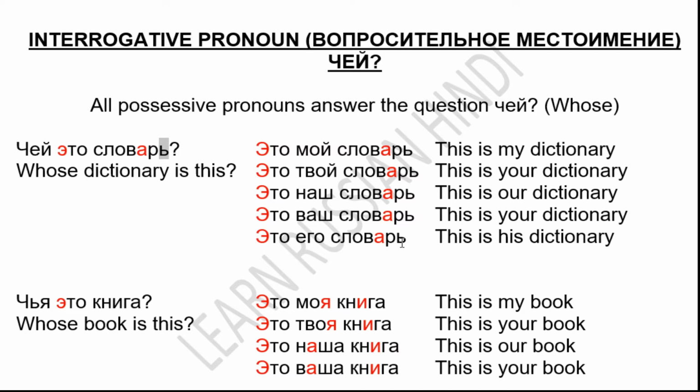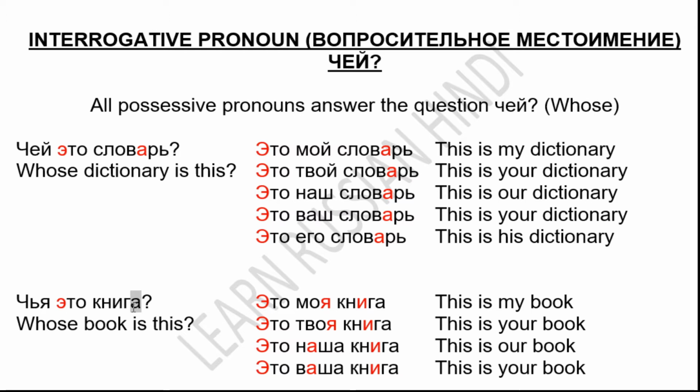ego slovar. This is my dictionary, this is your dictionary, this is our dictionary, this is your dictionary, this is his dictionary. So for ty we use tvoi, for vy we use vash. For ty we use it for informal conversation or for a person younger than you, and we use vy for formal conversation or for a person whom you respect.